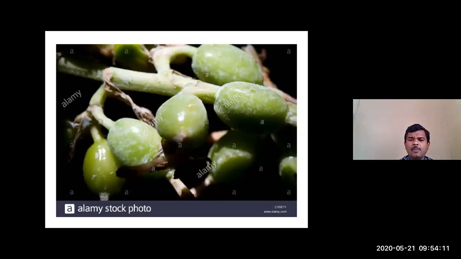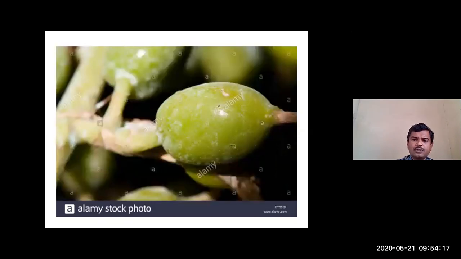So these are the different slides which show the fruits. This is one fruit; you can observe somewhat the differentiation. This is one surface. There is a triputa: when the fruits are dried, you will get three surfaces. Here are somewhat globose, round shaped fruits.